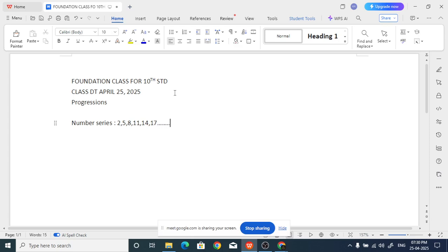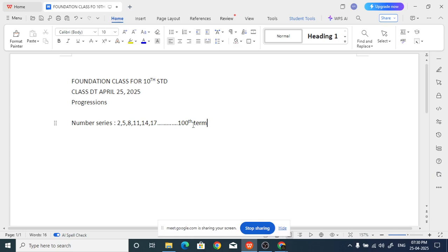So you can call this 2 the first term, 5 the second term, 8 the third term, fourth term is 11, fifth term is 14. Suppose I want to know the 100th term, how will I do it? This is called arithmetic progression.